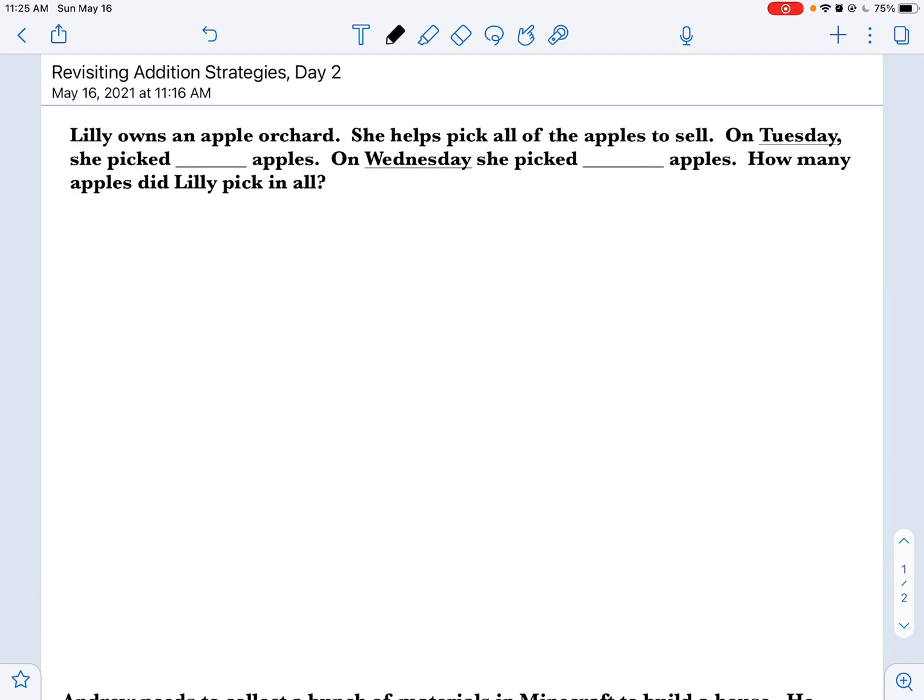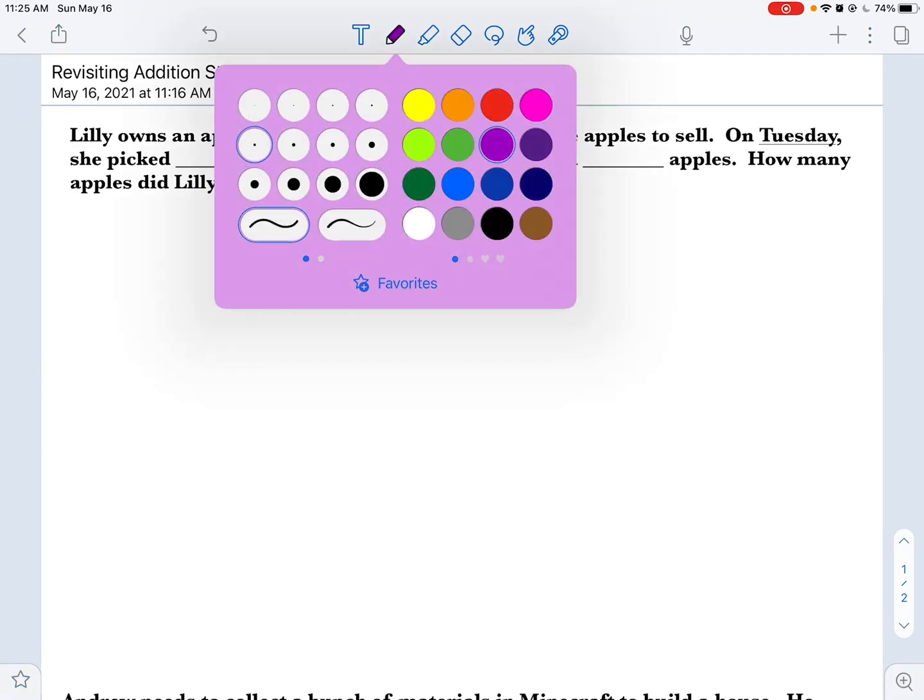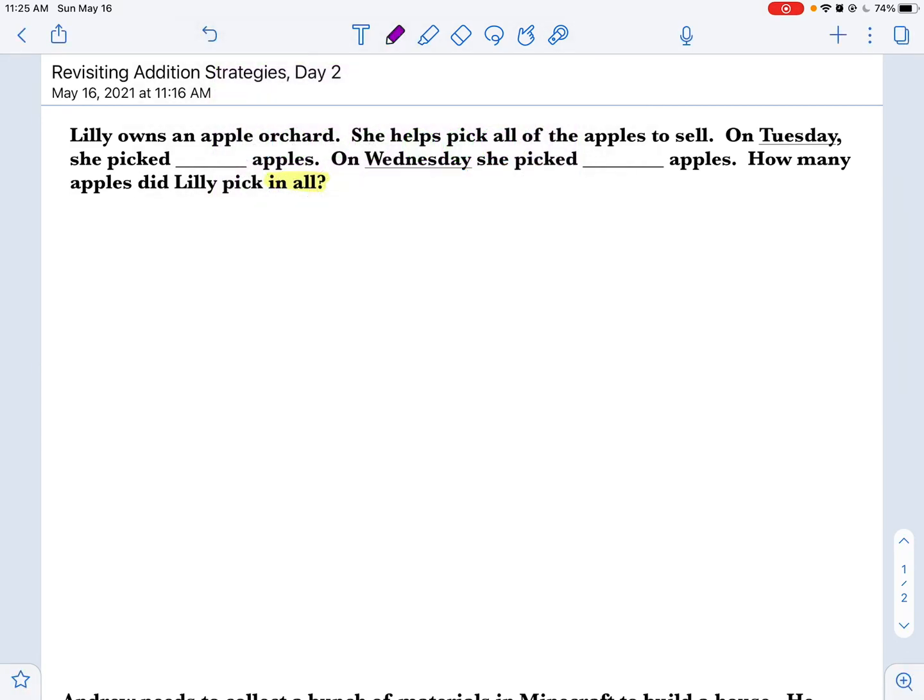I have here, Lily owns an apple orchard. She helps pick all of the apples to sell. On Tuesday, she picked blank apples. On Wednesday, she picked blank apples. How many apples did Lily pick in all? So we see we have this wording here, "in all." That gives us a hint we're doing an addition problem. So if you're going to create your own addition problem, you might want to be sure you have words like that, right? So your choice today is to create your own number sentence, your own word problem out of this, and pick the numbers that you want to use.